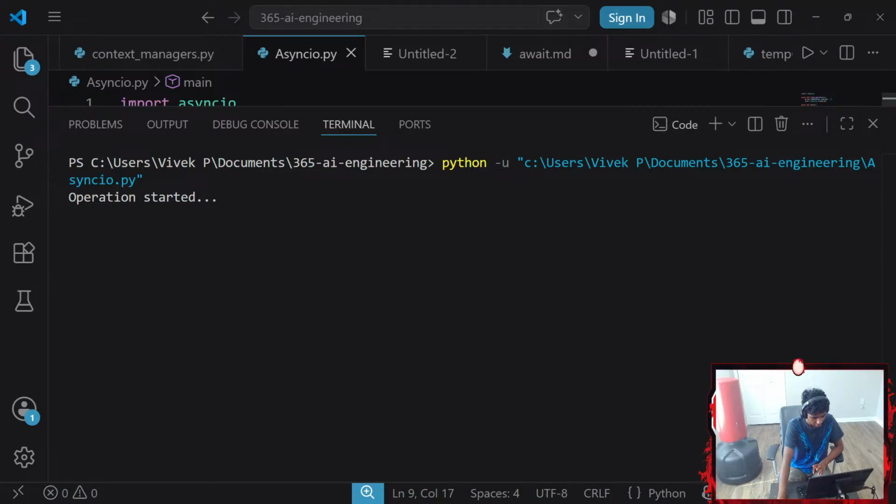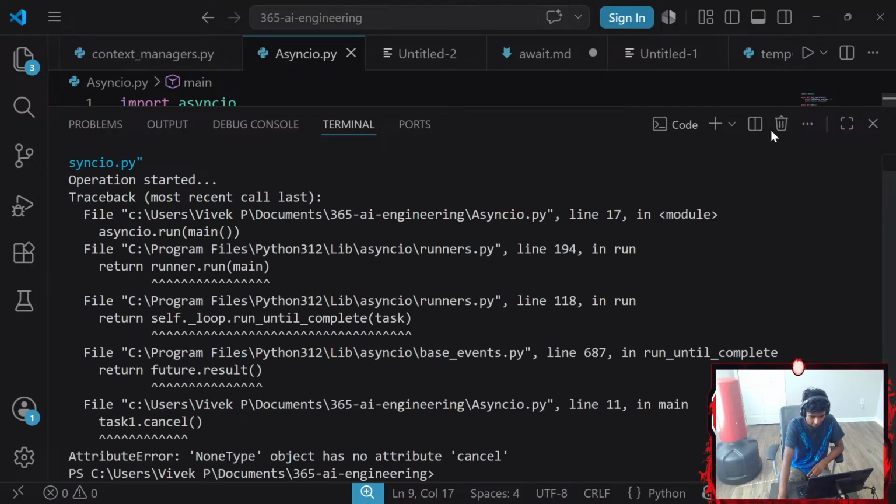Operation started. Okay, the program is going to run for like 10 whole seconds, I think. Wow, the 10 second gives no attribute.